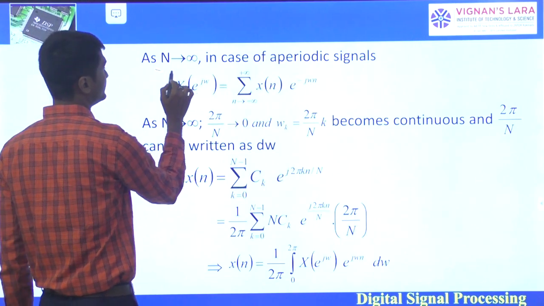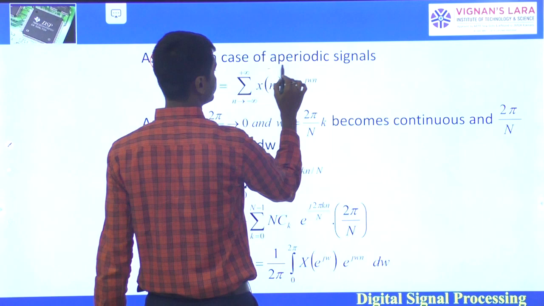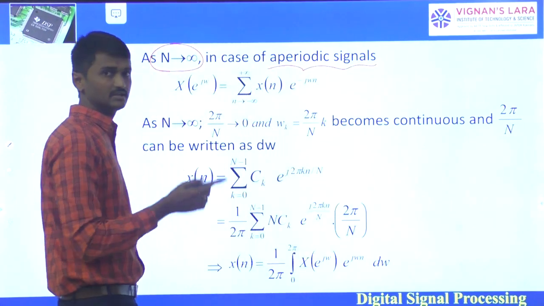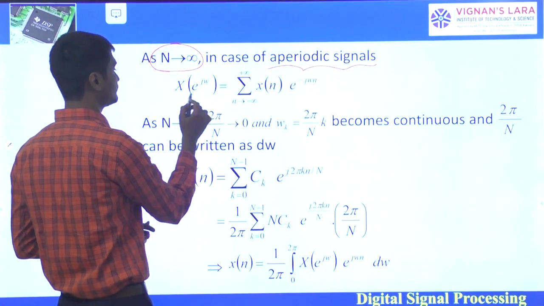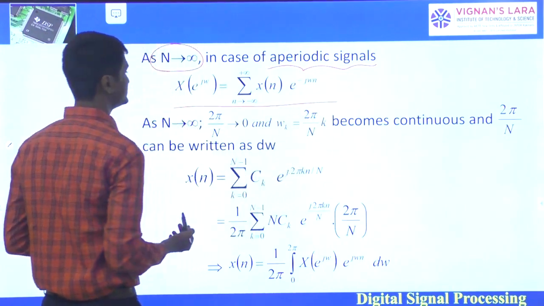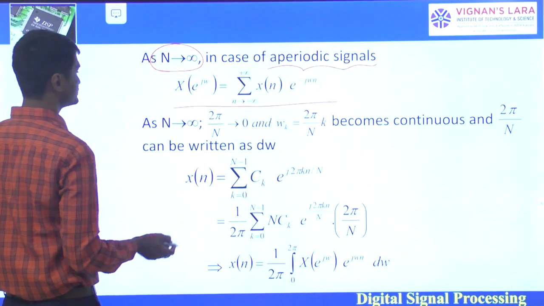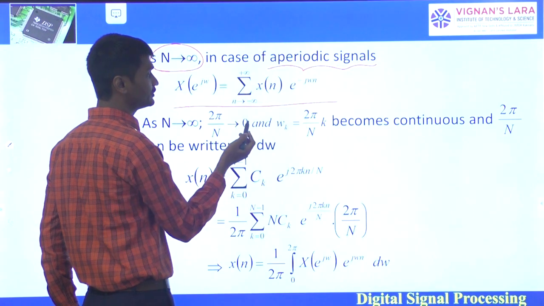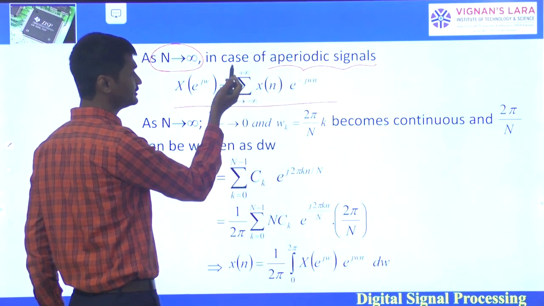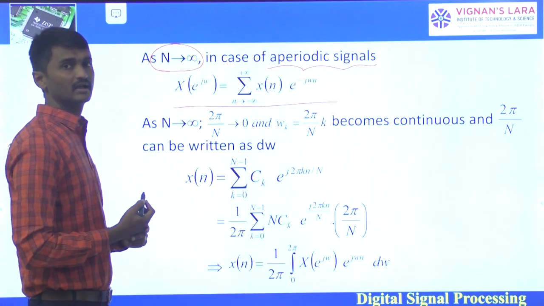As N tends to infinity, which is the case for aperiodic signals because the period will be infinite, the equation becomes X of e power j omega equals sigma n equals minus infinity to infinity x of n e power minus j omega n.